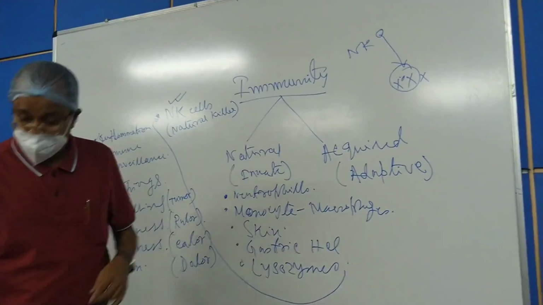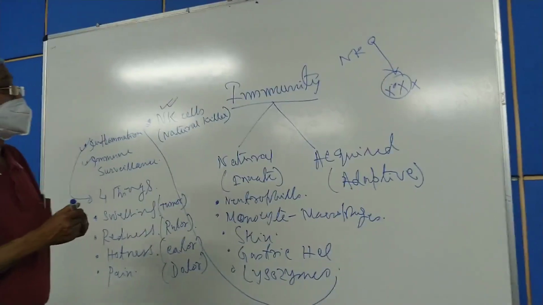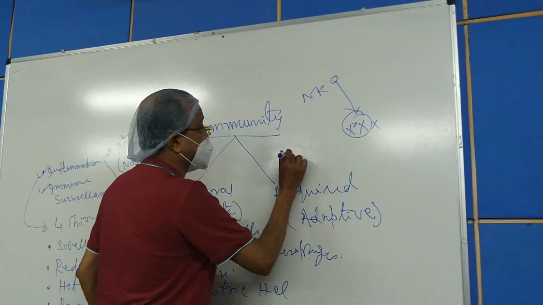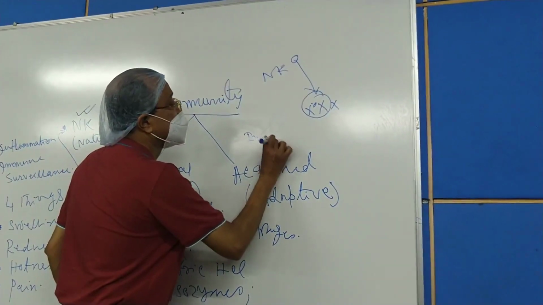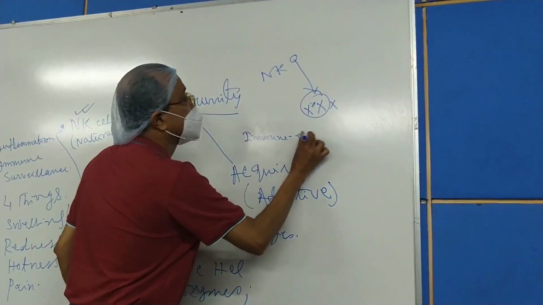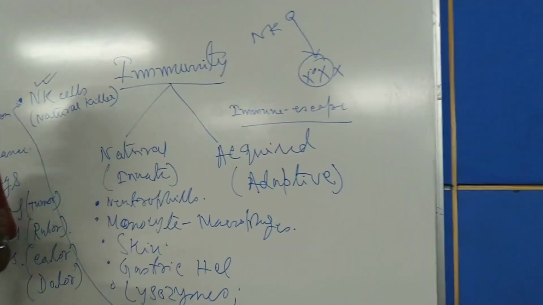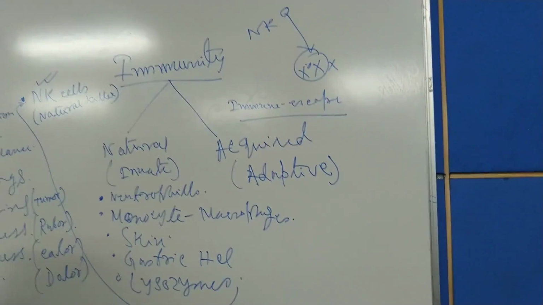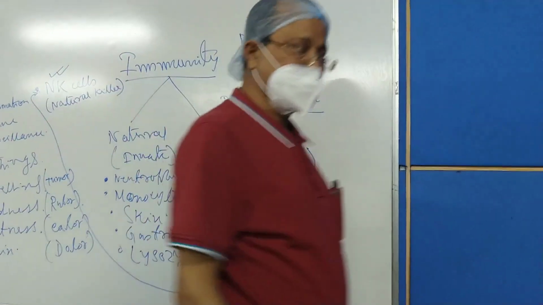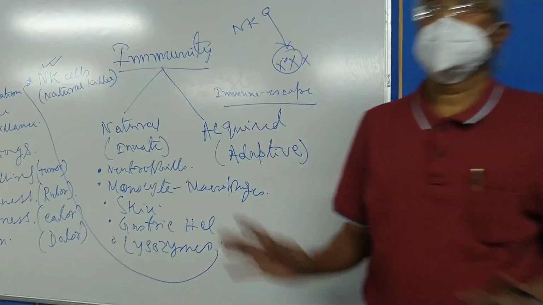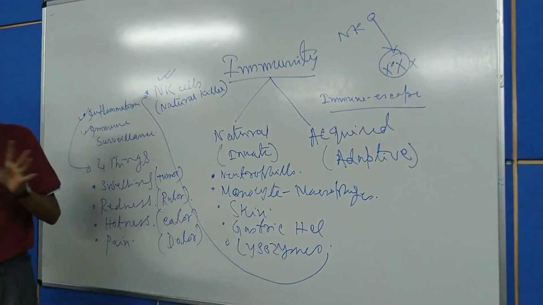Some of the tumors may escape the surveillance of our body, particularly the surveillance of the NK cells, known as immune escape. And whenever this phenomenon occurs, the patient develops the tumor of that particular organ. Am I clear? This thing is clear. So that is all about the innate immunity.